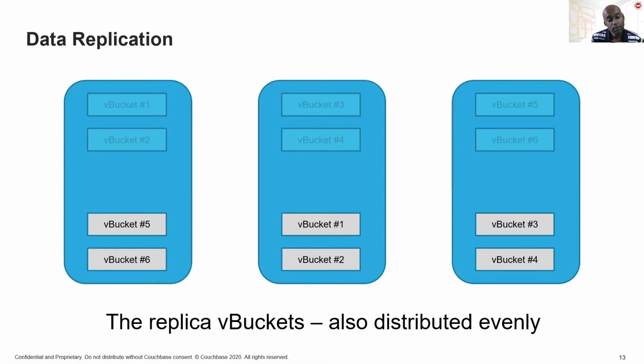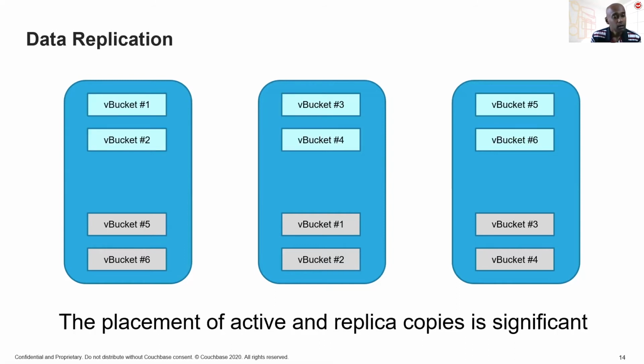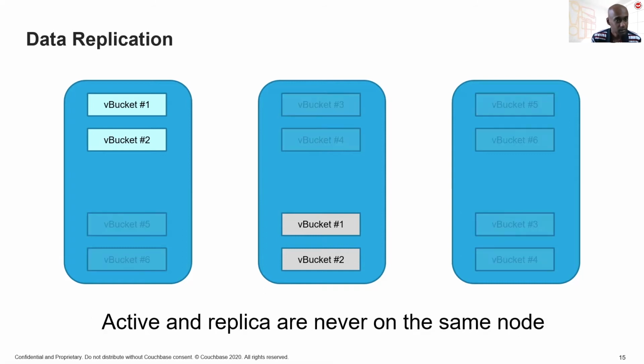And these will also be evenly distributed across the available nodes. So we have 6 active vBuckets and 6 replicas. But one important piece of information here is that the placement of the active and replica copies is significant. What do I mean by that?